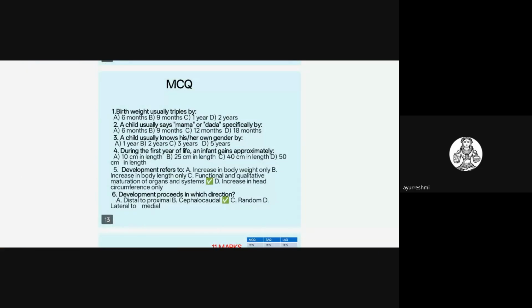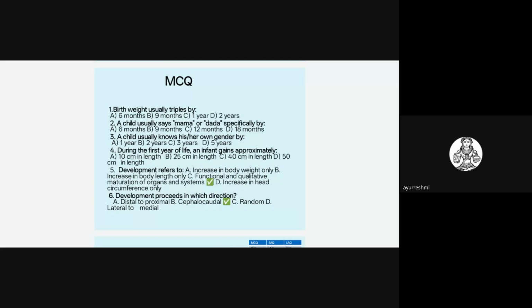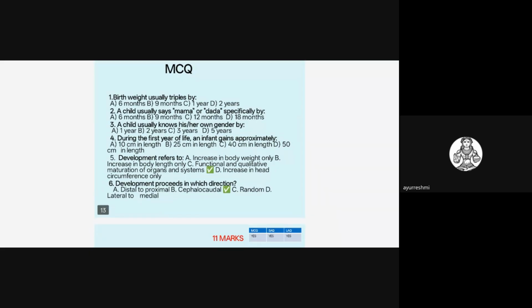Okay. So next are some of the MCQs I have mentioned here. Birth weight usually triples by the 1 year, C is the answer. A child usually says mama dada, that is the bisyllables, at the age of 9 months, and B is the answer. And the child usually knows his or her own gender at the age of 3 years. Like that, they may ask questions.